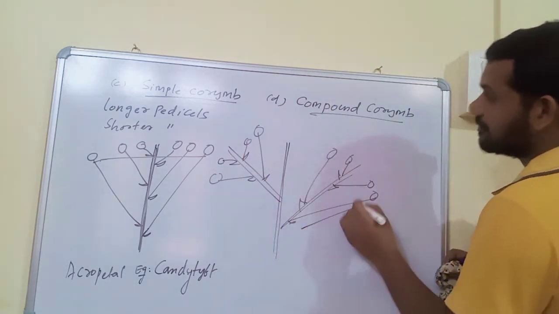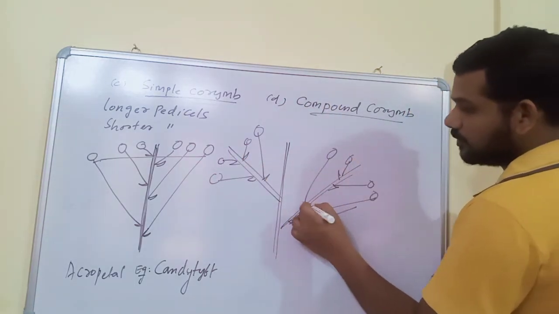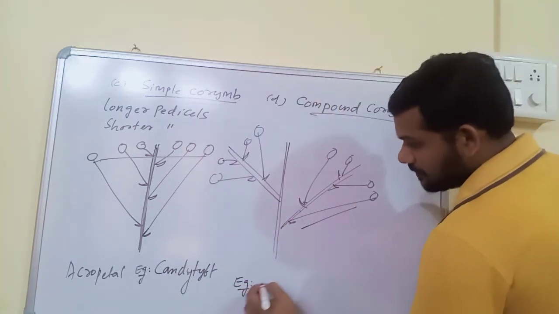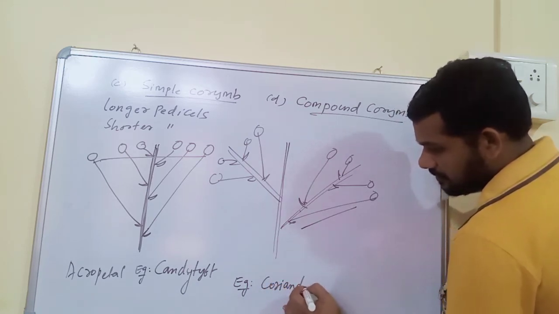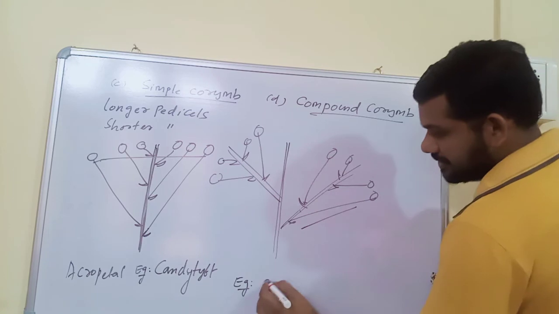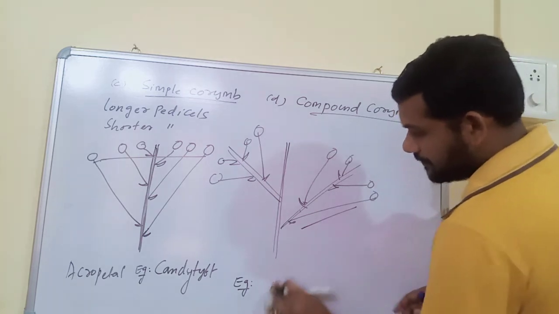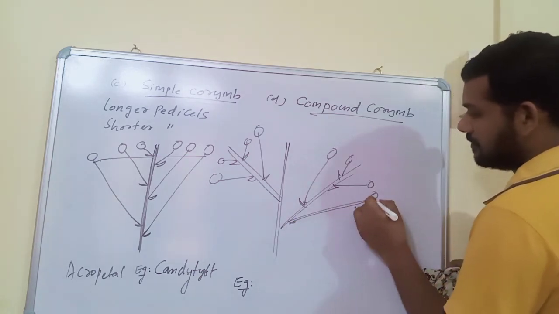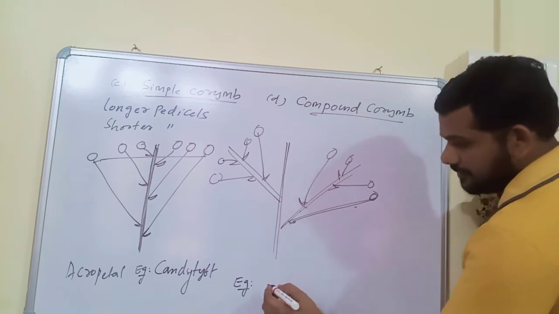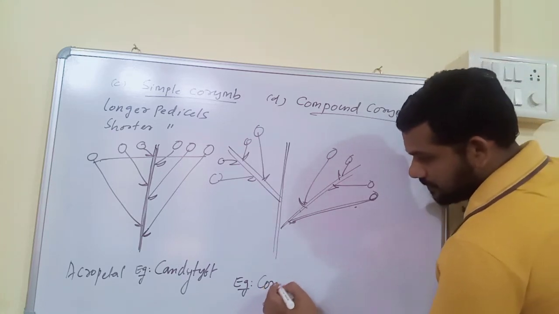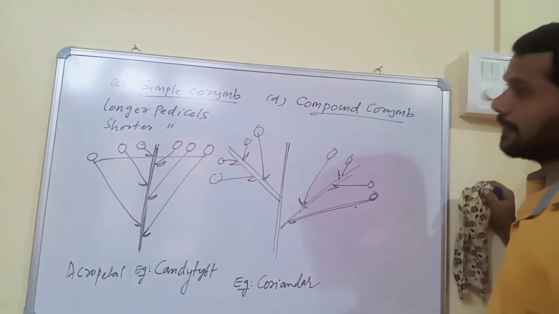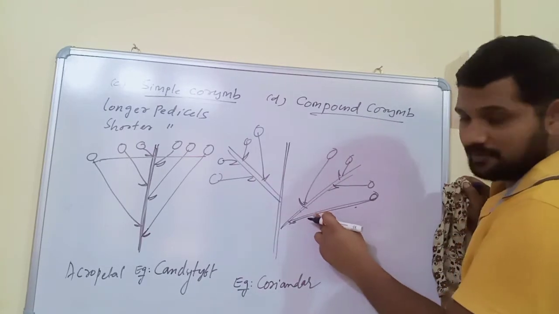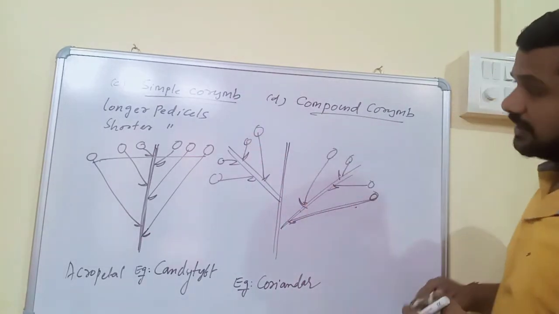And each branch of compound corymb is similar to simple corymb. Example, coriander. This type of compound corymb is usually present in coriander. In simple corymb, the peduncle is unbranched. In compound corymb, the peduncle produces many branches. Each branch is similar to simple corymb.